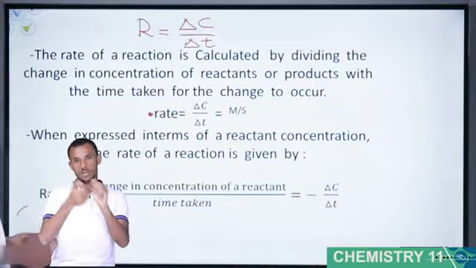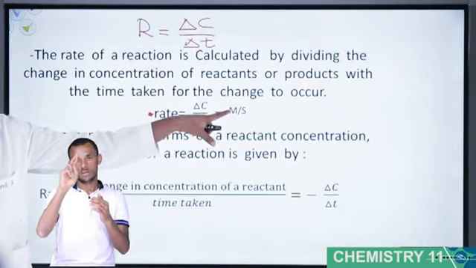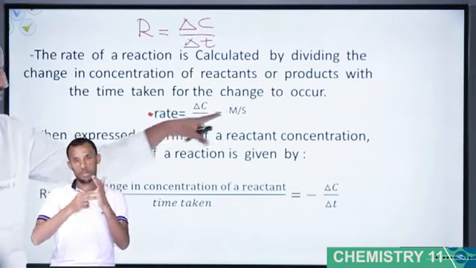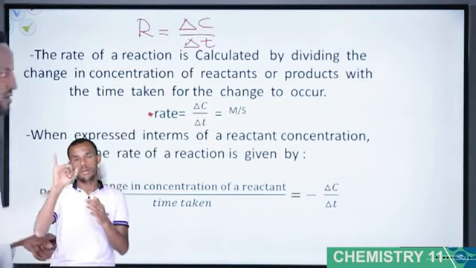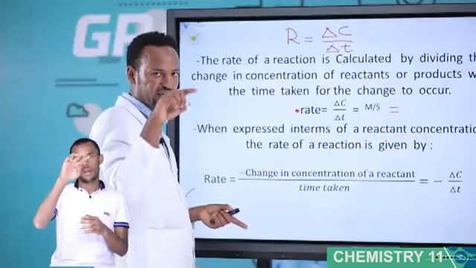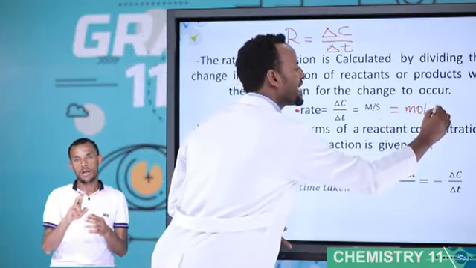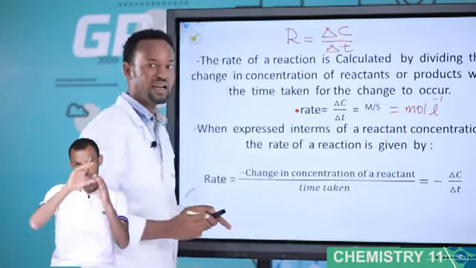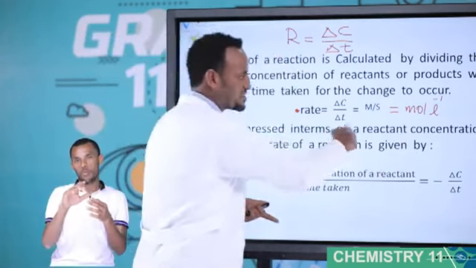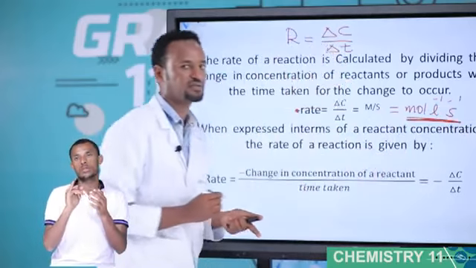By the way, C means concentration. Concentration usually uses capital letter M, molarity. Time, the SI unit is second. Capital letter M means molarity, and molarity means mole per liter. Mole per liter is the unit of molarity. Over second means per second. Again, this is the unit of rate.